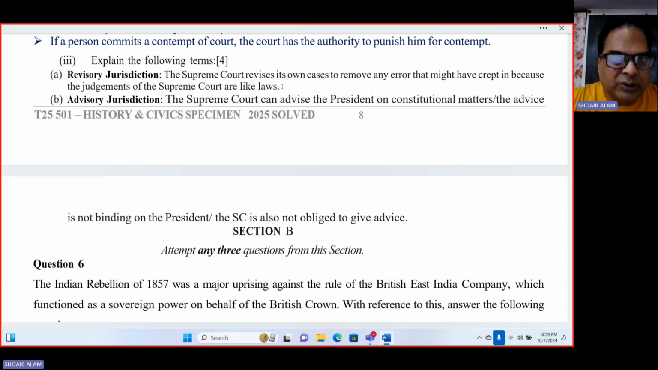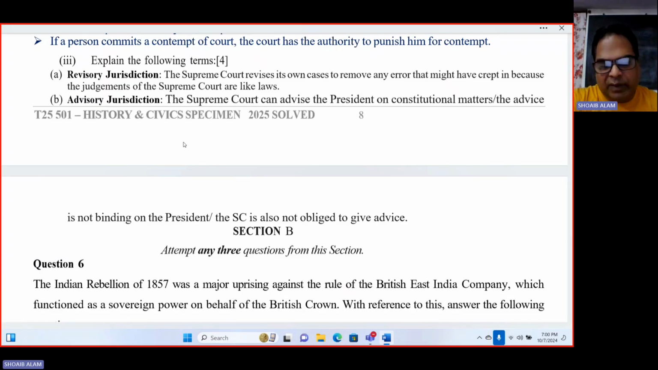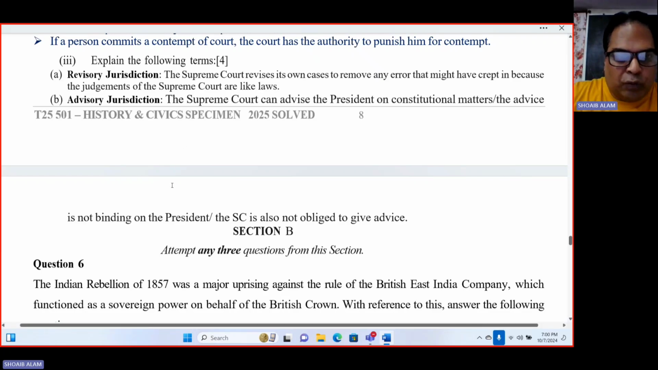Then advisory. The Supreme Court plays the role of an advisor also. The President of India can seek advice from the Supreme Court on some legal and constitutional matters. But one thing we must keep in mind is that it is not binding on the President. Whatever advice is given by the Supreme Court judges is not binding on the President. The SC is also not obliged to give it. That means if the President is seeking advice, the Supreme Court has the liberty to refuse or deny it. And if advised, it is not necessary that the President has to follow it.